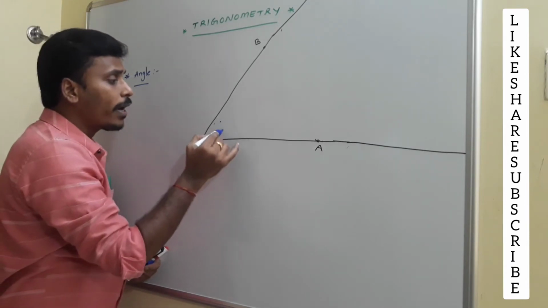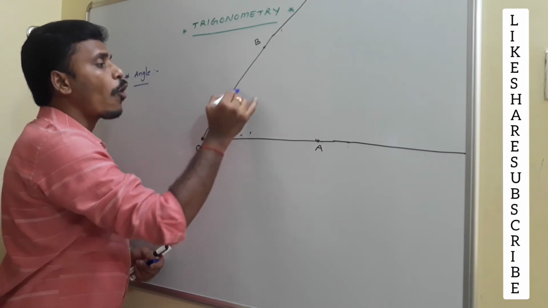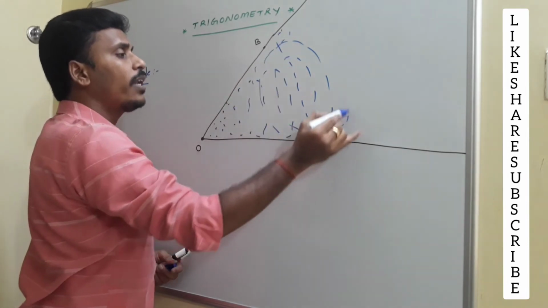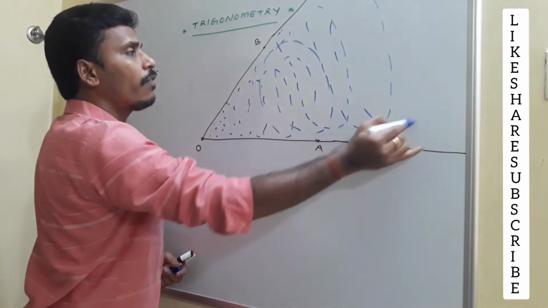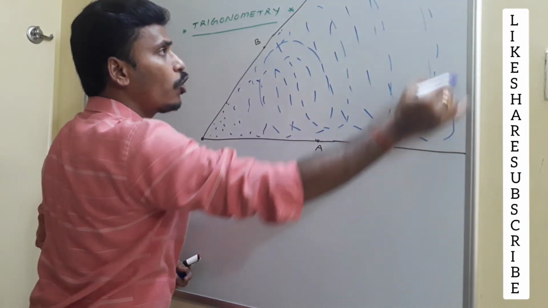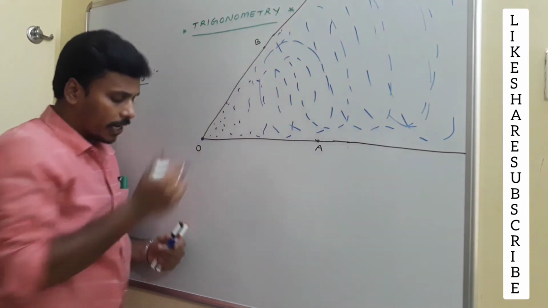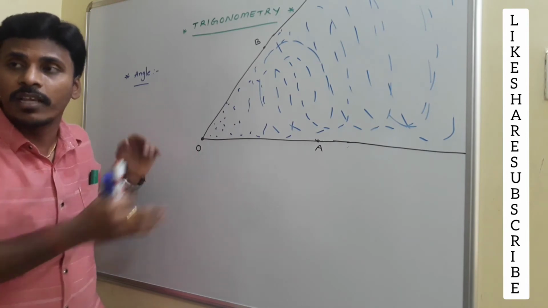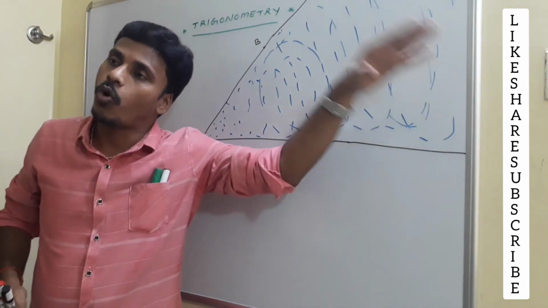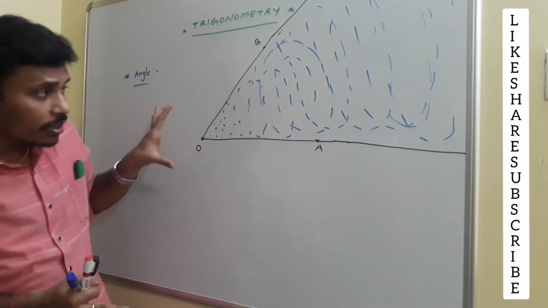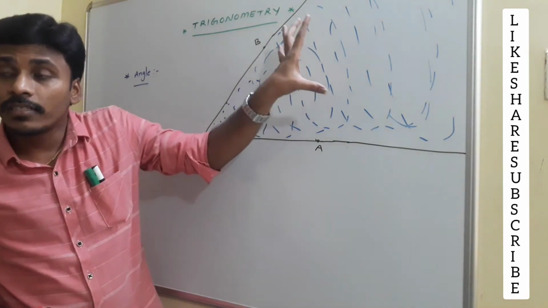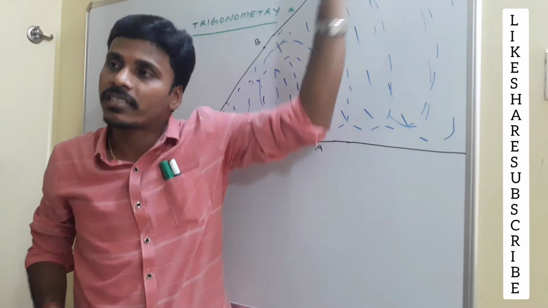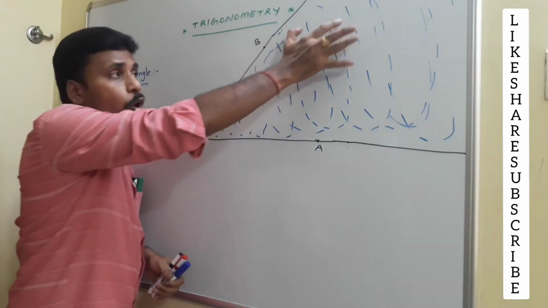So there are many points in this region, and you have many points in the outer region also. Manually it is somewhat difficult to look at all the points, so for our convenience I am indicating all these things. Just have a look at this. This region consists of many points. You need to imagine. This region will move like that because this is a system of two rays. Rays won't stop anywhere. The plane is also endless, so this region is also endless. Up to this you are seeing on the board, but after this the region extends like that. So there are many points in this region.